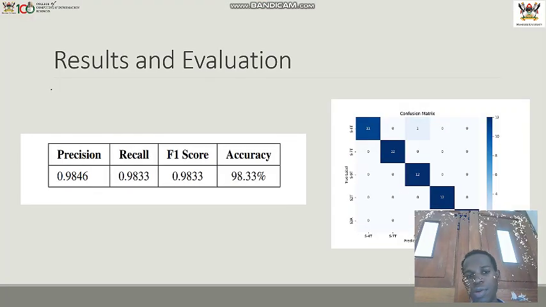My name is Derek. On the next slide, I have results and evaluation. These are the results of our model that we deployed, and it was able to obtain an overall accuracy of 98.33%, precision of 0.9846, recall of 0.9833, and an F1 score of 0.9833.